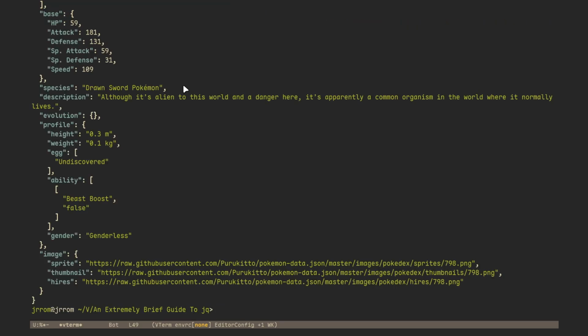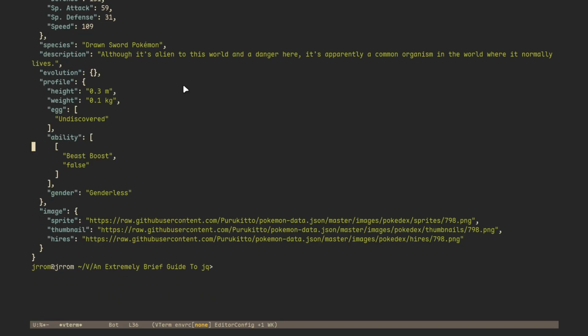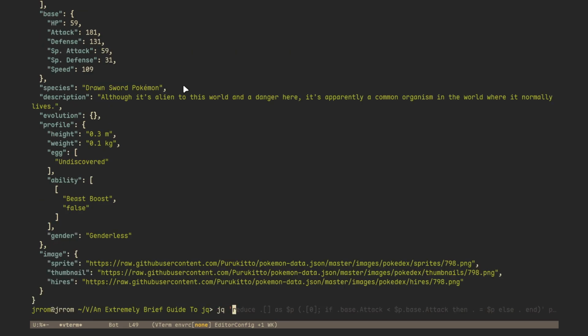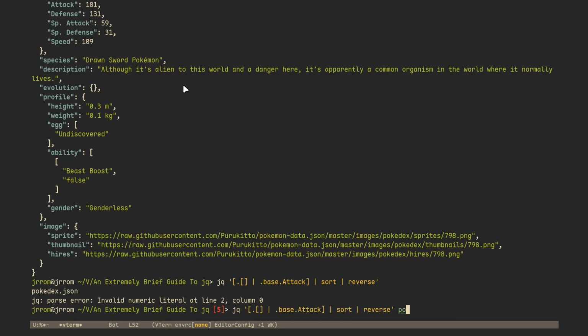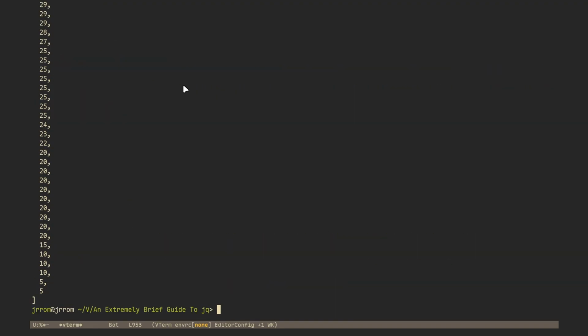There we go. We have Kartana is the strongest Pokemon. Let's verify this. Let's do jq, the base attack sort reverse Pokédex.json. And we get the first. There we have it. That is true. Kartana is the highest base attack.